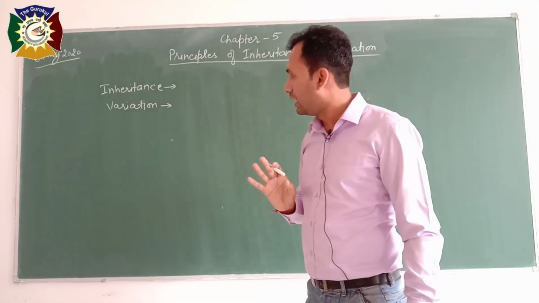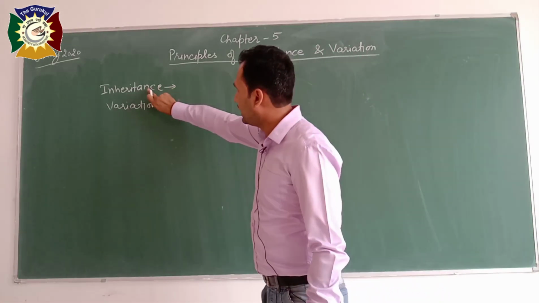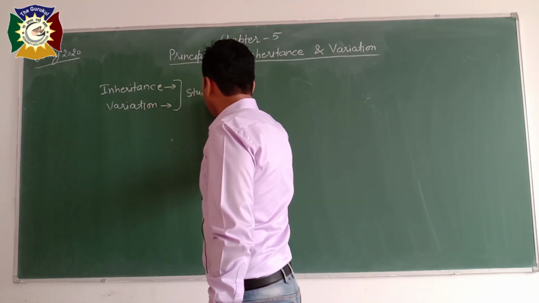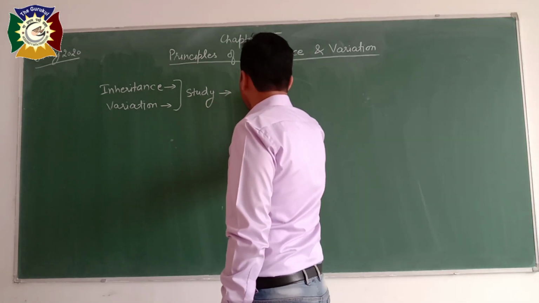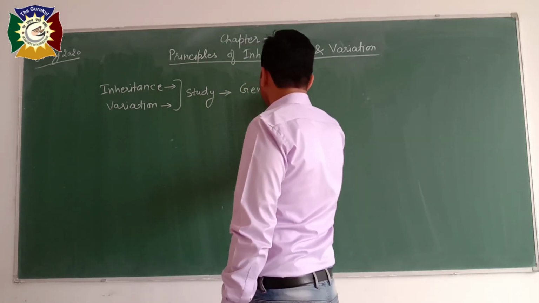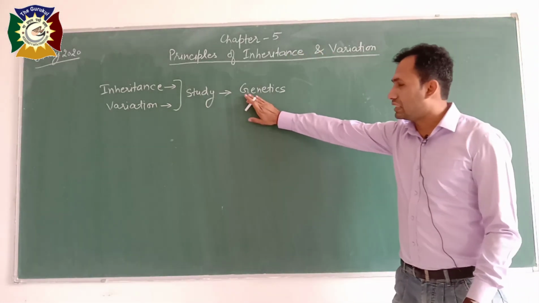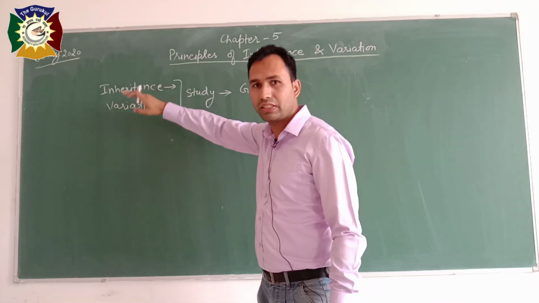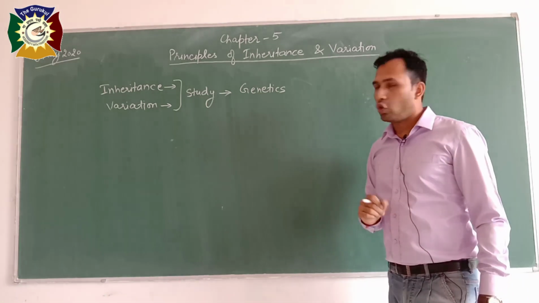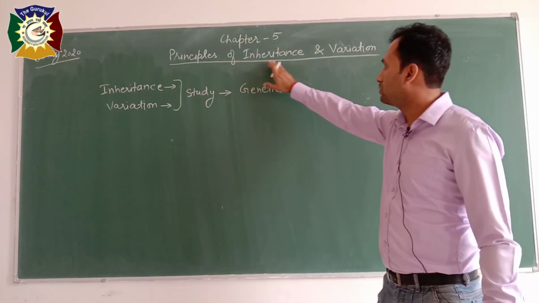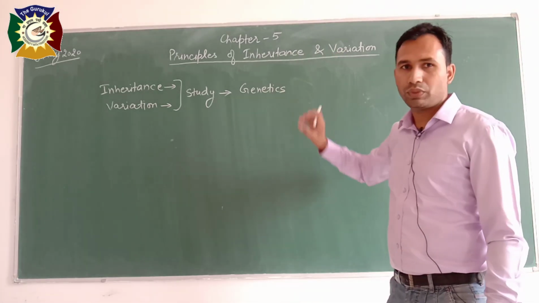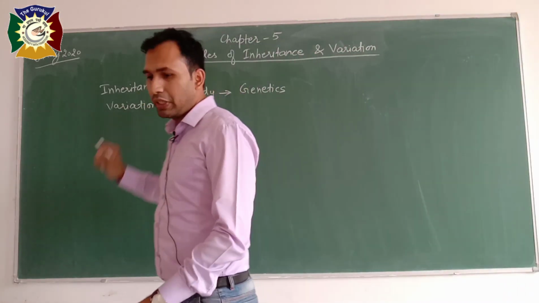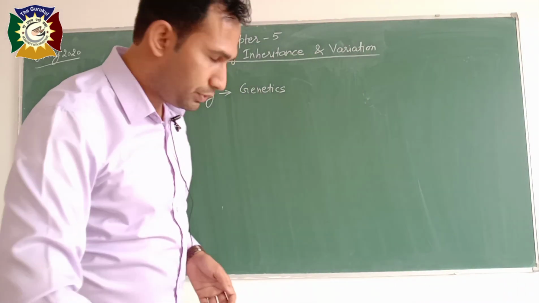of the same species. And the study of both inheritance as well as variation, this study is called genetics. So genetics is the branch of biology which deals with the study of inheritance as well as variation. In common words, we don't use the name of this chapter, Principles of Inheritance and Variation. Rather, we just use genetics, principles of genetics. So these are the basic terminology. Now we are shifting to the next topic.